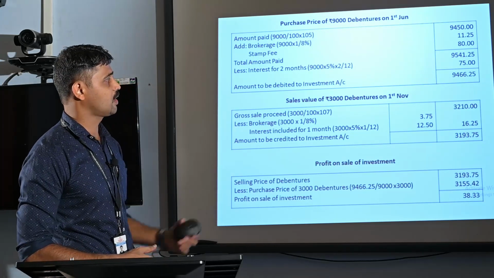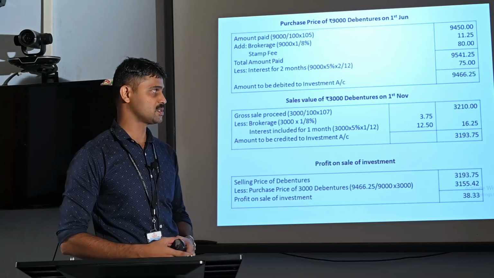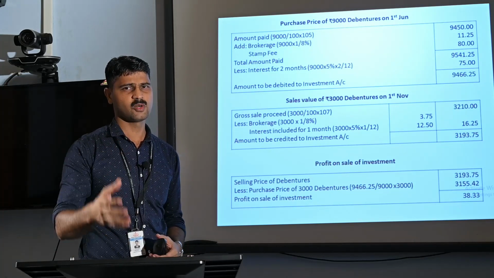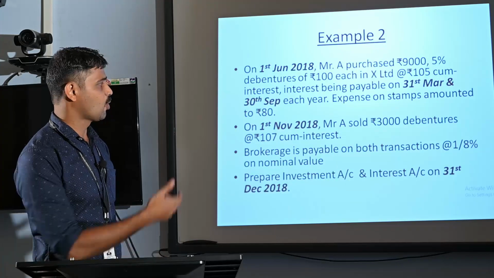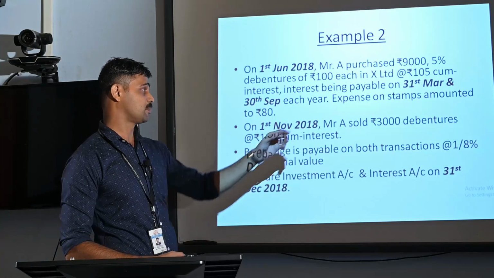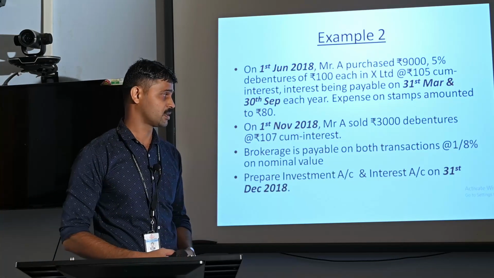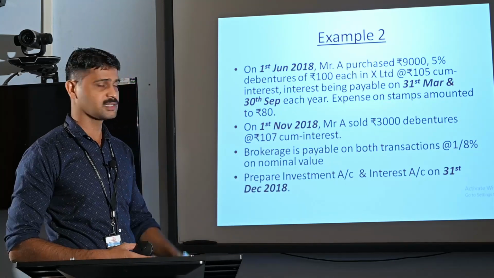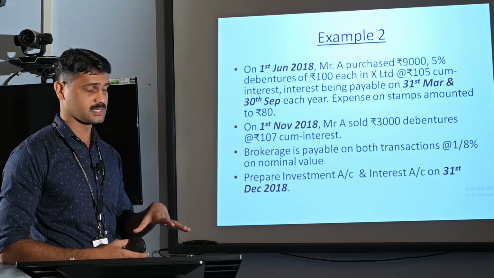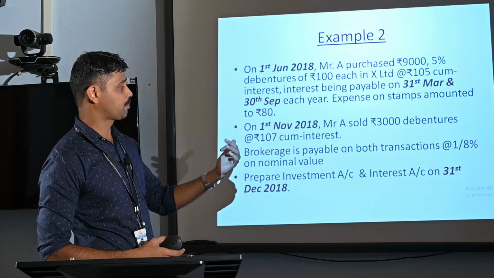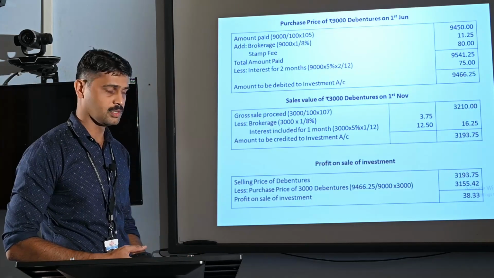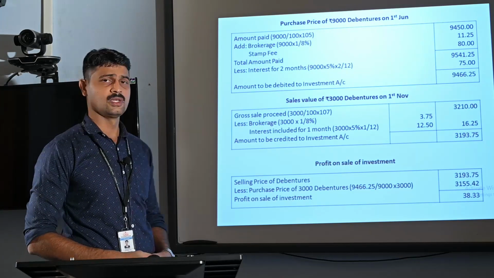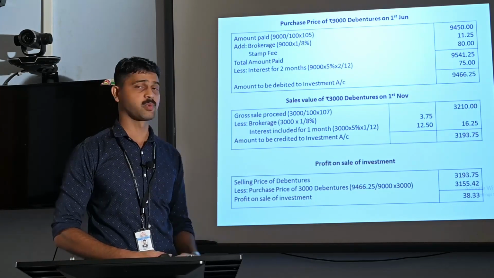The next is the sales value of rupees 3,000 debentures on 1st November. On 1st November, as we have seen in our example, there is a sale of 3,000 debentures at rupees 107. Rupees 3,000 debentures means there is a sale of 30 debentures, 30 into 100. The selling price is actually rupees 107. That is also inclusive of interest or cum interest quotation. So here, what about the gross sales proceeds?